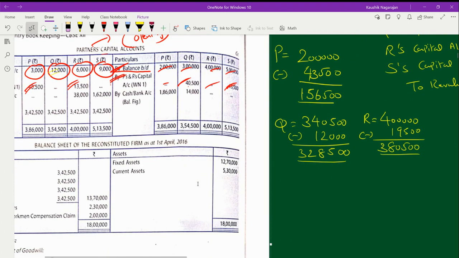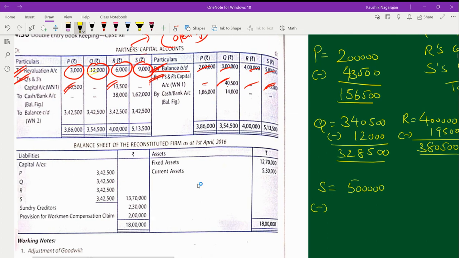Now finally you have to calculate it for the last partner called S. For S, if you see, we have got in the credit side rupees 5 lakhs. On the debit side, we have got in the S column 9,000 rupees alone, nothing else. So if you subtract 9,000 rupees from 5 lakh, is there anything else? Check it up.